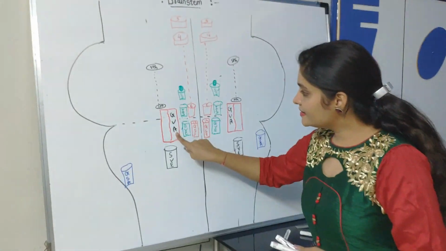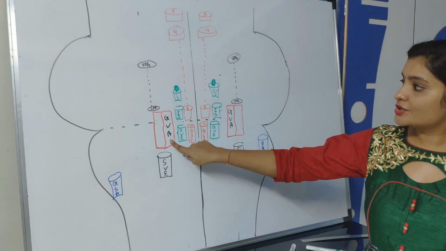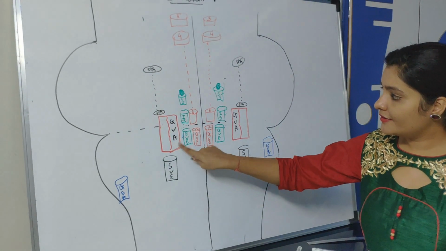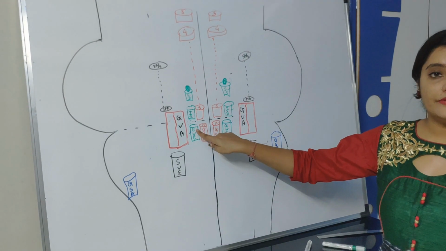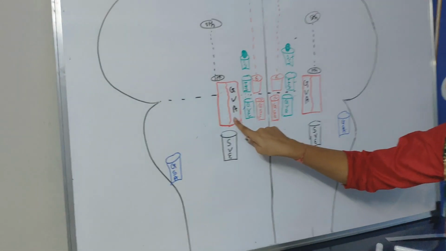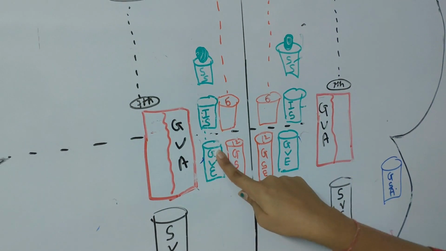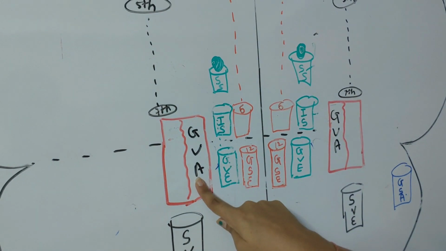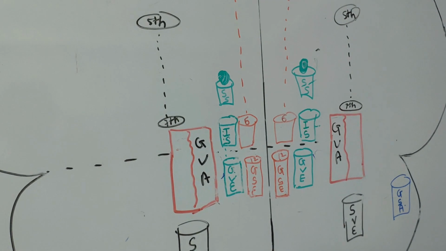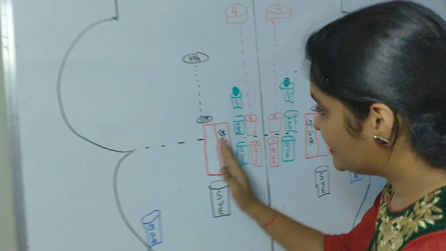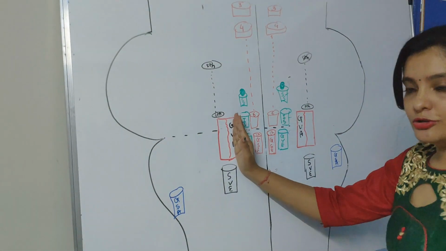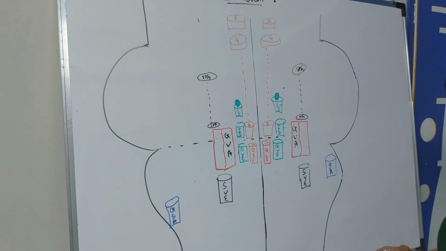So this is the nuclei which is called general visceral afferent, and this is the nuclei general visceral efferent. This is motor and this is sensory. They give motor fiber and they receive sensory fiber. Okay, now as I said, this nucleus is divided into two, the medial portion and the lateral portion.